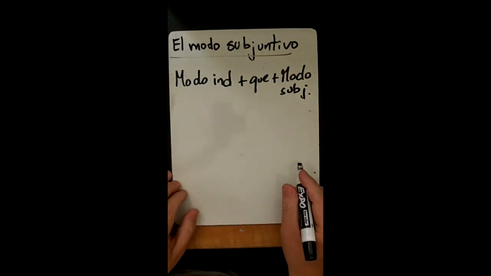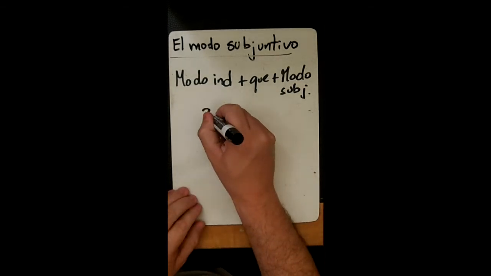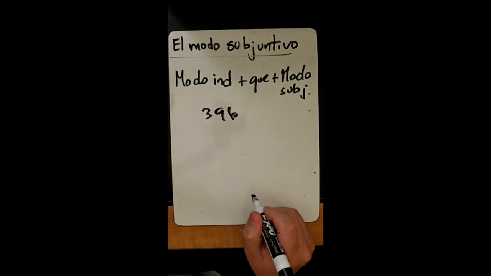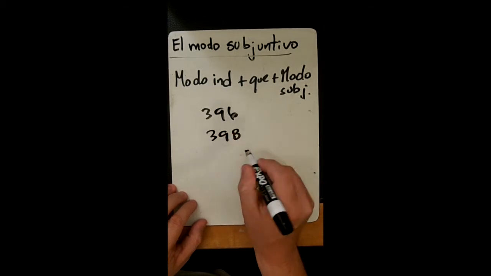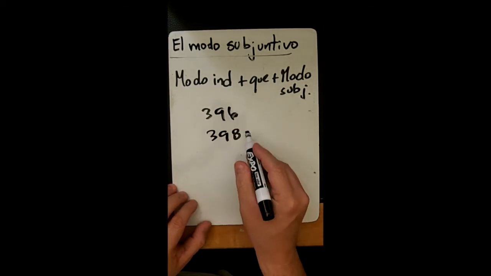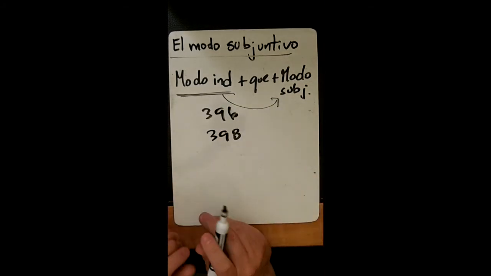Again, the verbs that you see on page 396 and the verbs that you see on page 398, those verbs are going to be located here and they're going to prompt you to modo subjuntivo. Okay?